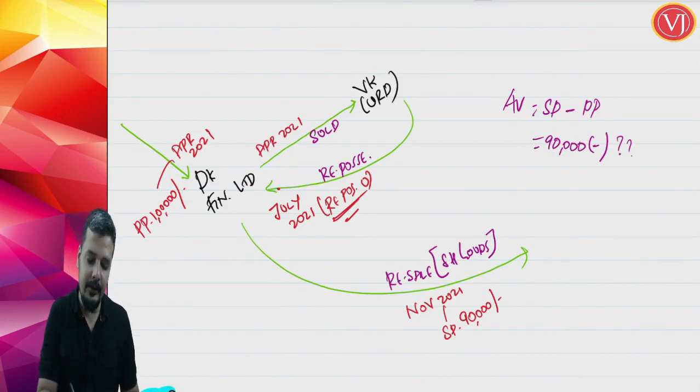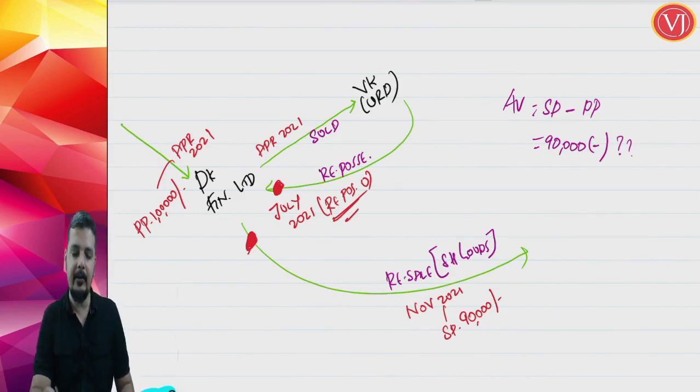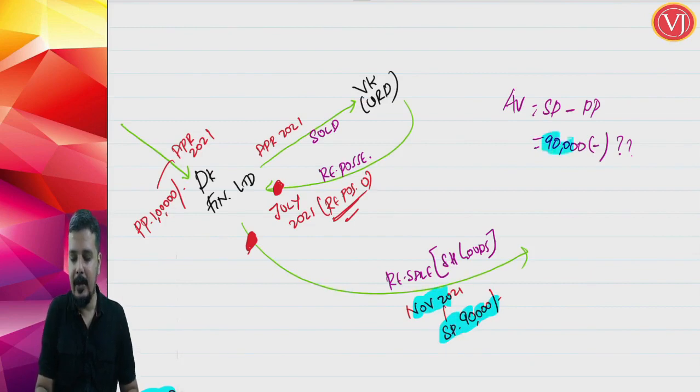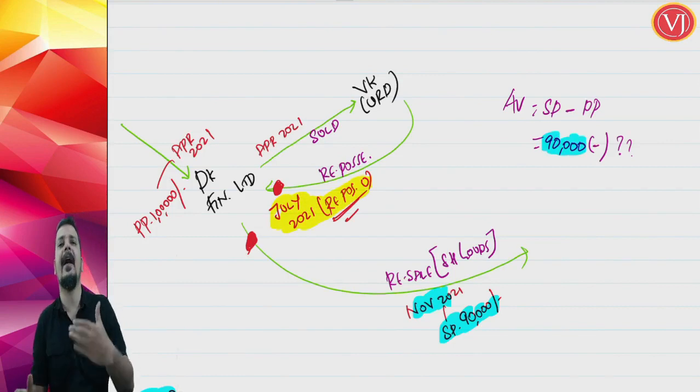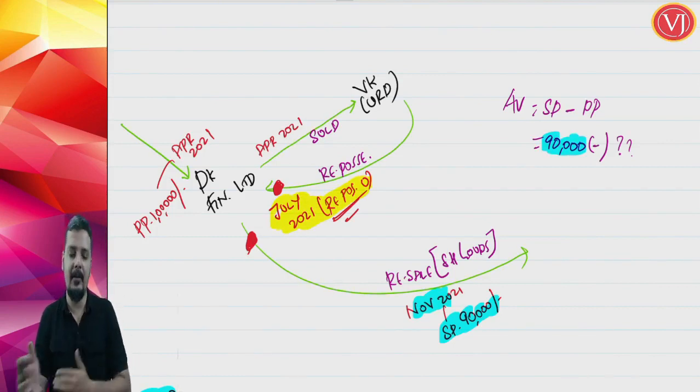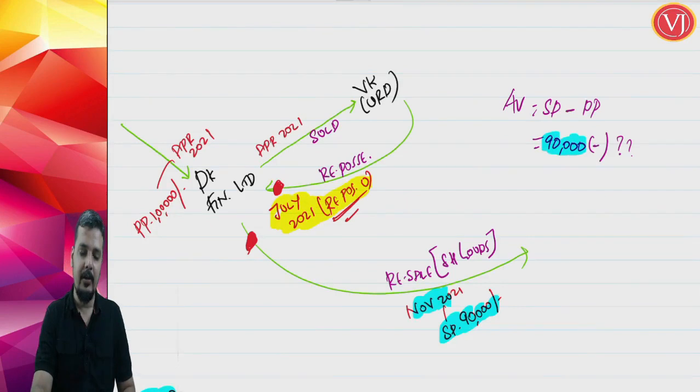Because the focus is on this purchase and this sale, repossession and resale. Sale price is very clear: in November 2021, it is 90,000. What about the purchase price? The question actually revolves around the repossession price, for which DK Finance Limited will not pay anything, as the customer VK did not pay the installment and the motor vehicle is repossessed. The issue revolves only and only around the purchase price. You have to calculate it.